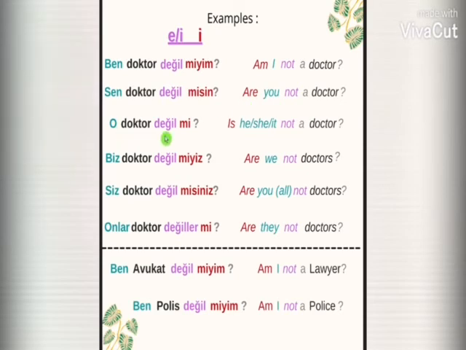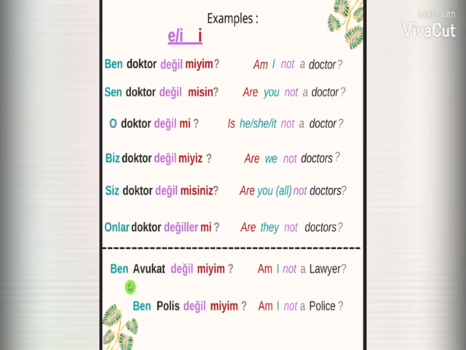O doktor değil mi means is he, she or it not a doctor? Biz doktor değil miyiz means are we not doctors? Siz doktor değil misiniz means are you or are you all not doctors? Onlar doktor değiller mi means are they not doctors?